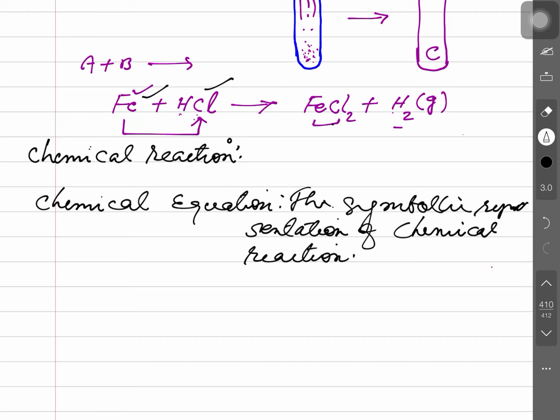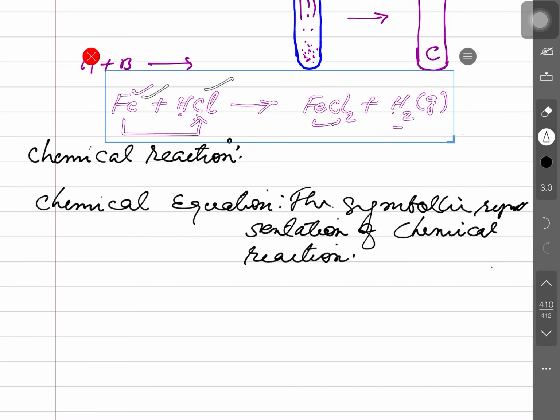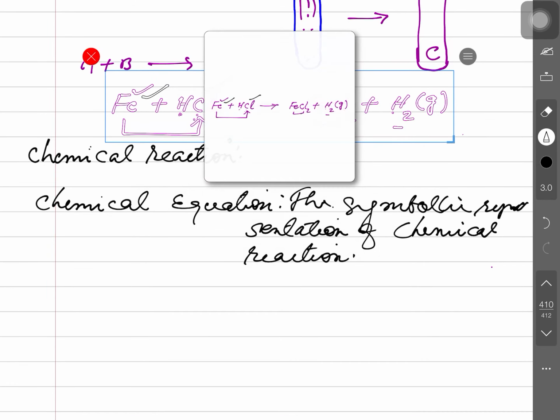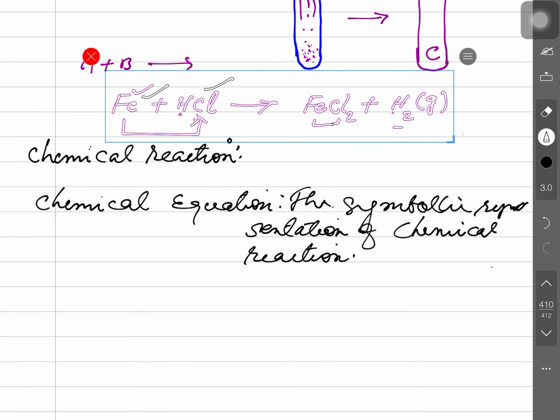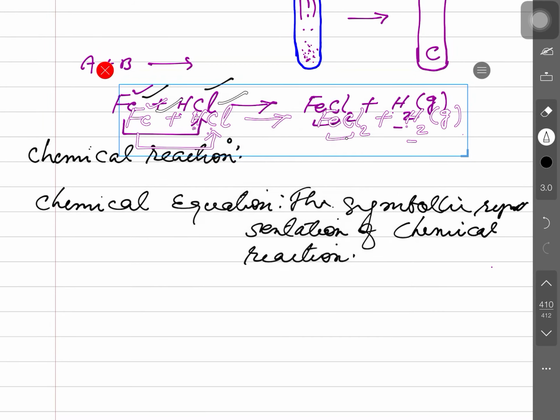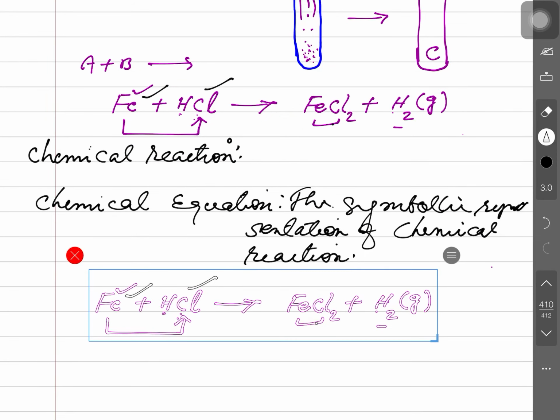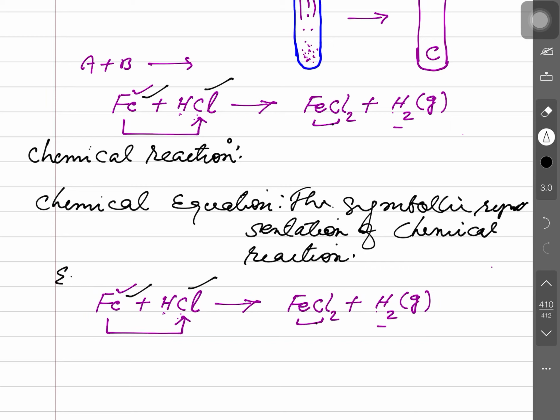So I'm writing some chemical equations before you. One equation I wrote here just before you, FeCl2. Is that clear? So have a look at this, one example of chemical reaction. By writing this, I want to tell you, when you are writing answers in chemistry, you have to write the examples and the chemical equation. It will put a great impact on the evaluator who will check your answer.